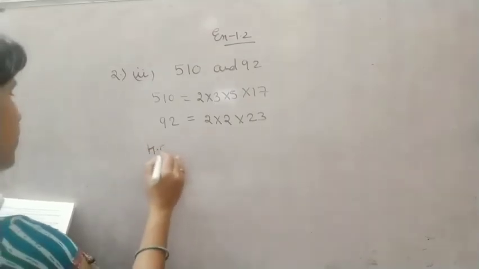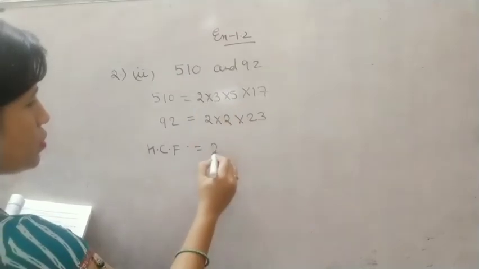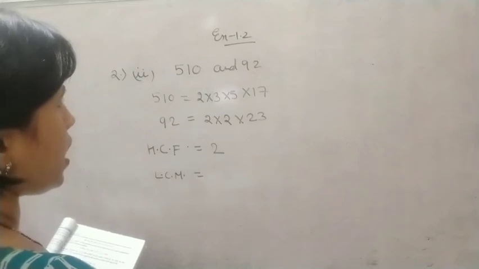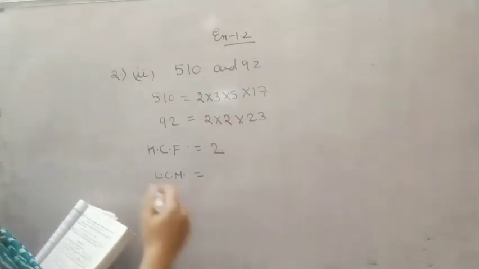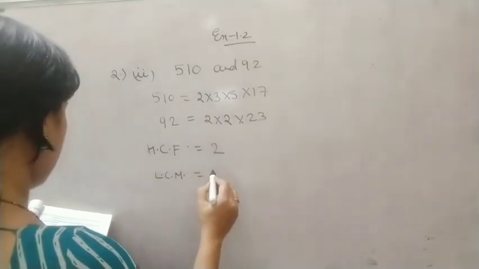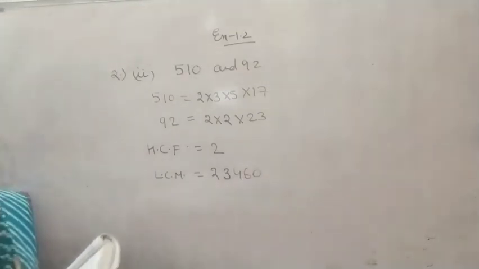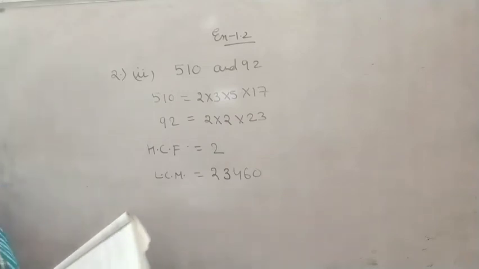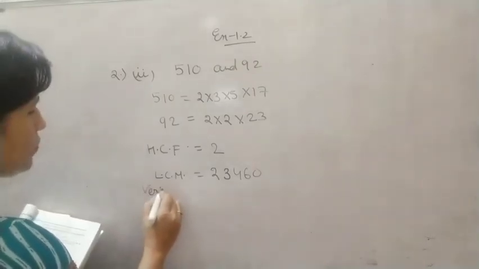HCF we need to get. What should be the HCF? Common means 2. When we find the LCM, LCM means we have to take everything, whatever is common and the other numbers also. So it will come 2,346 when you find it. So this we got. Now we have to cross-check it. What formula do we have for the verification?